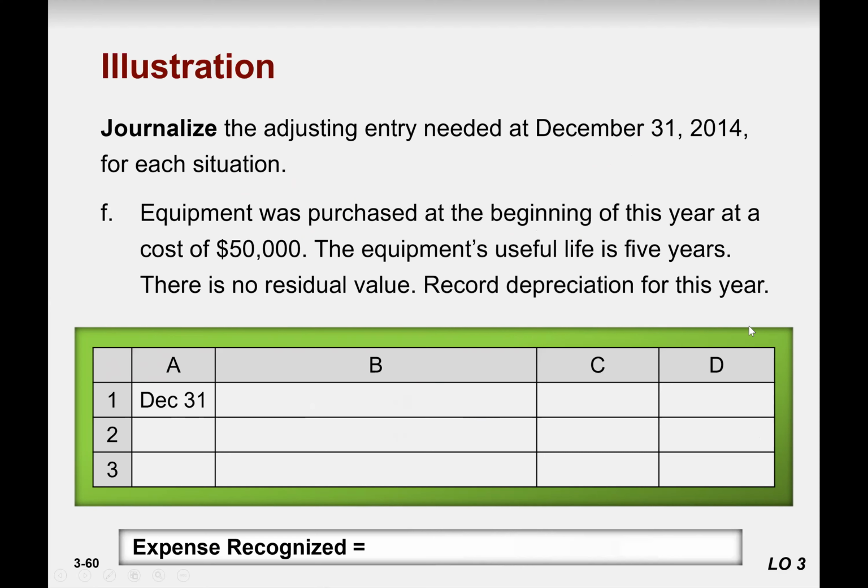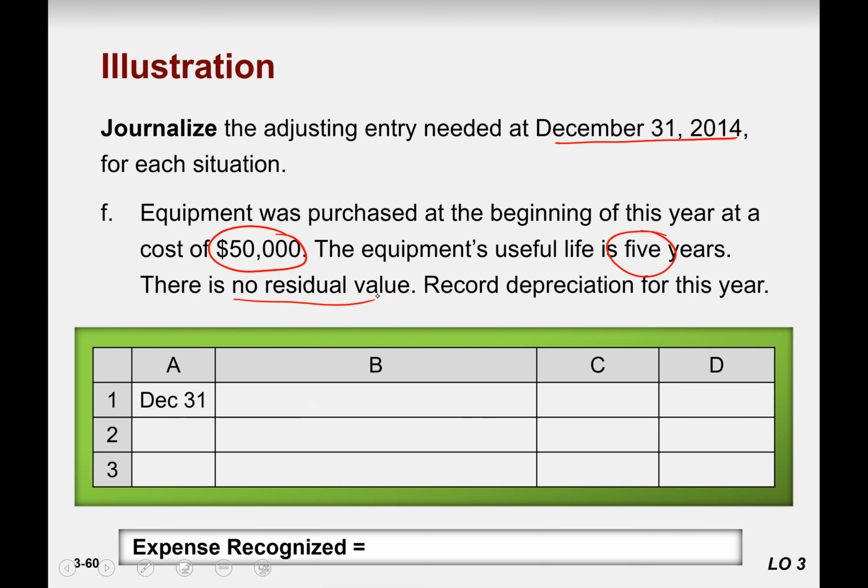Now, please also note this. You are again on 31st December 2014. Equipment was purchased at the beginning of this year at a cost of 50,000. The equipment's useful life is 5 years. There is no residual value. Record depreciation for this year.